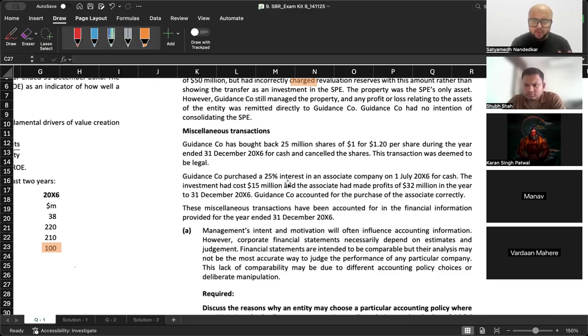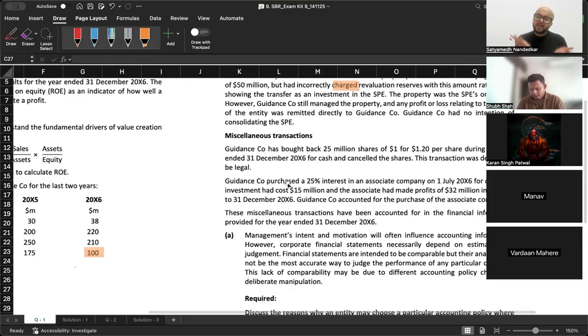They have done two transactions in the year. One was a buyback of shares, one was an investment in associate. Now understand one thing, when you are comparing ratios of two years, it should always be an apple for apple comparison, right? It cannot be comparing apples and oranges, makes no sense. It has to be two comparable things in the first place.